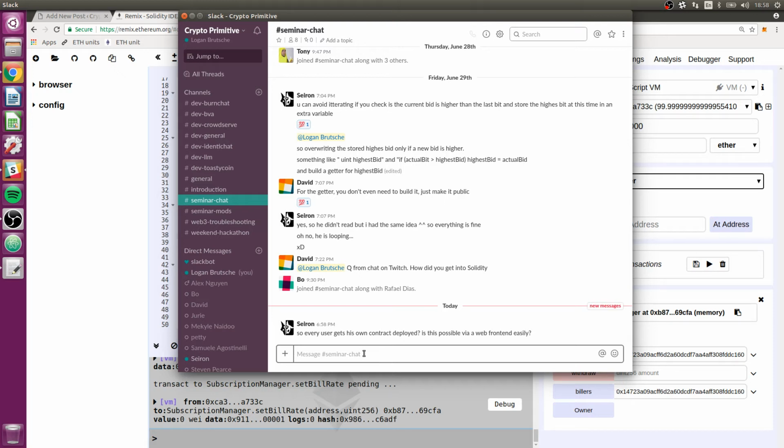Yes, I should have probably said that earlier. The idea here is that every user, and I am assuming you mean owner, every person who wants to create one of these will get their own contract. We'll have a front end that won't be locked to any specific contract. It will allow you to create your own, and then manage that contract, which is your own.